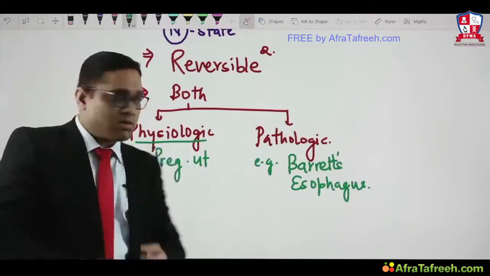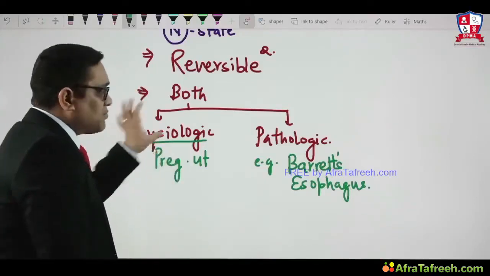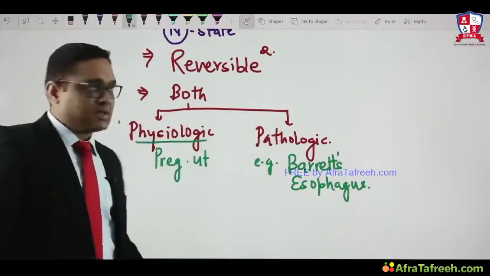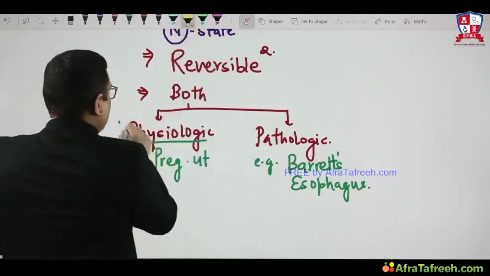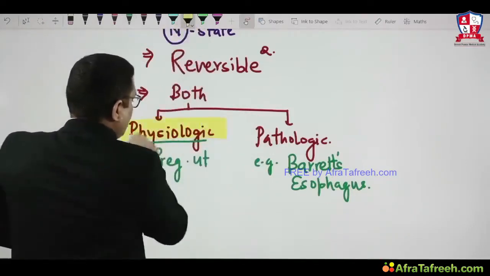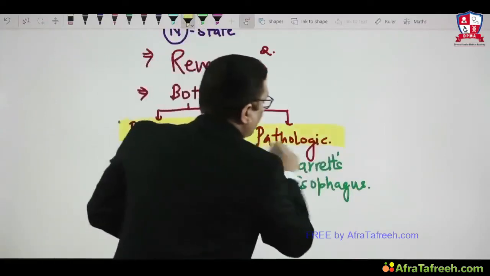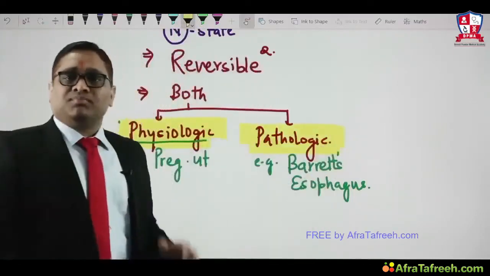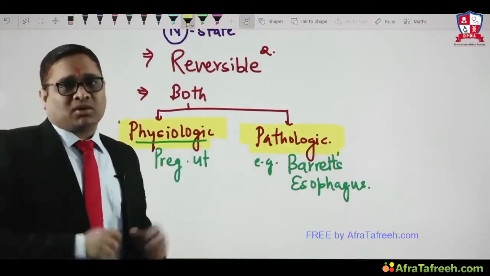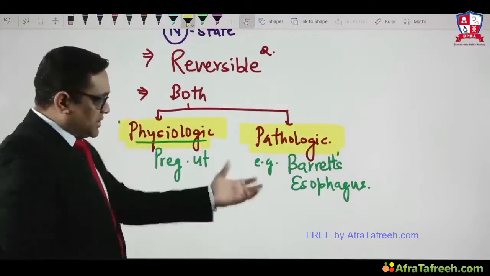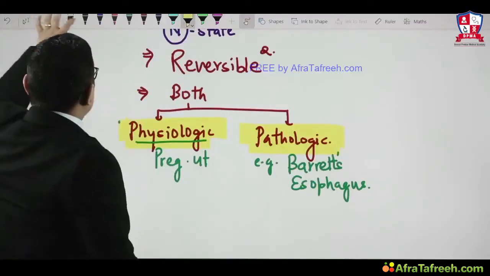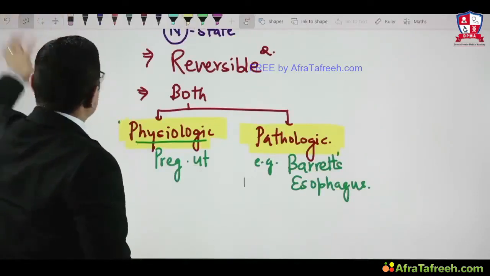This is very important if the examiner asks in your future exam. One by one we will see the examples of cellular adaptation.